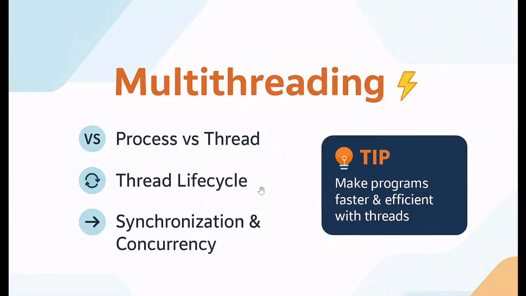After exception handling, we go for multi-threading. Multi-threading is a way through which we can perform multiple tasks at a time. A thread is a part of a process; we can understand a thread as a single unit of a process. Then we will discuss the thread lifecycle. It is a very important question. Interviewers always ask about process and thread, then the thread lifecycle. Then we use synchronization and concurrency. How, by using threads, we can get concurrency. Concurrency is an approach where we can perform multiple tasks at a time.